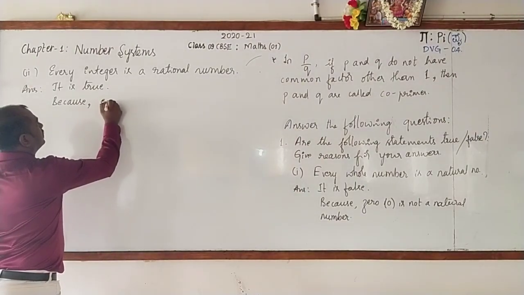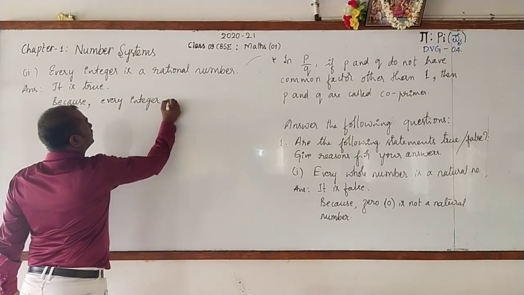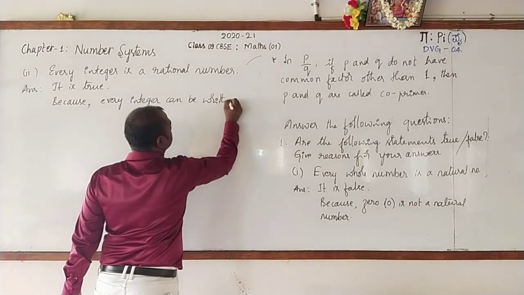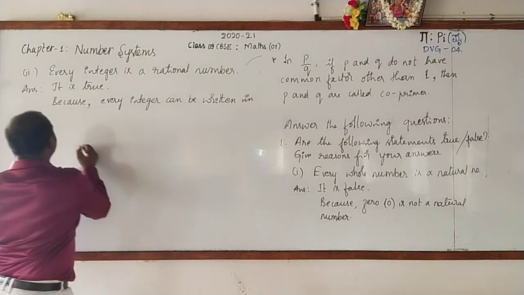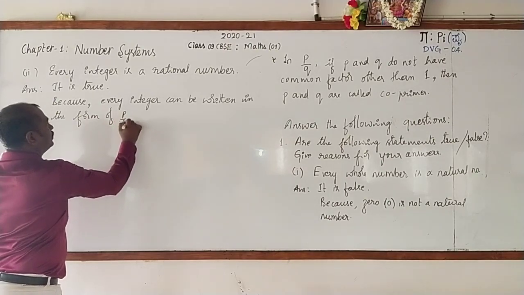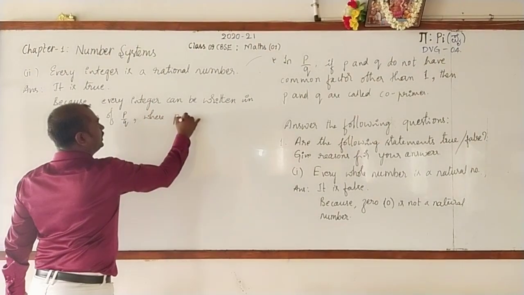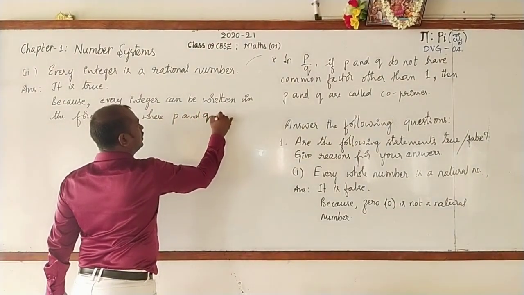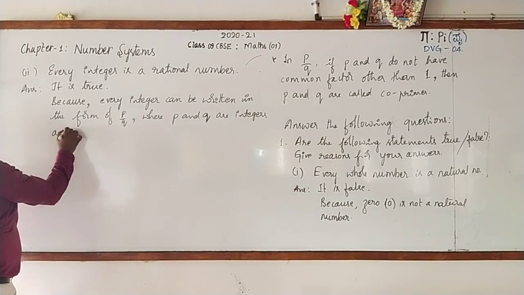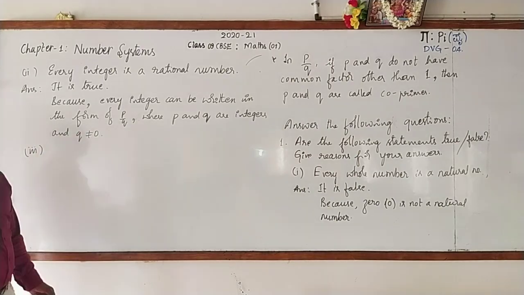Because every integer can be written or expressed in the form of p by q, where p and q are integers and q is not equal to 0. This is the answer for the second question.